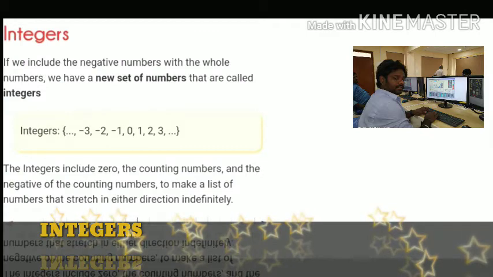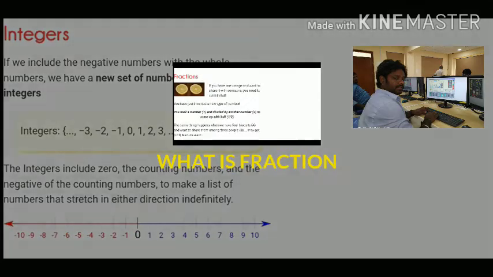What are integers? If we include the negative numbers with the whole numbers, we have a new set of numbers called integers. Integers include the whole numbers 0, 1, 2, 3 and the negative side of minus 3, minus 2, minus 1. So the list of numbers gets stretched indefinitely.